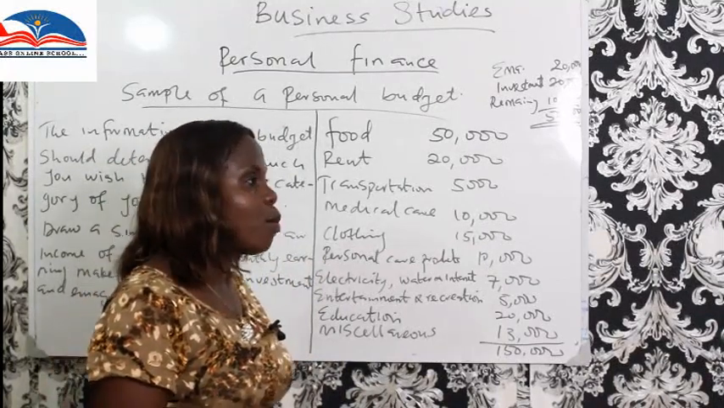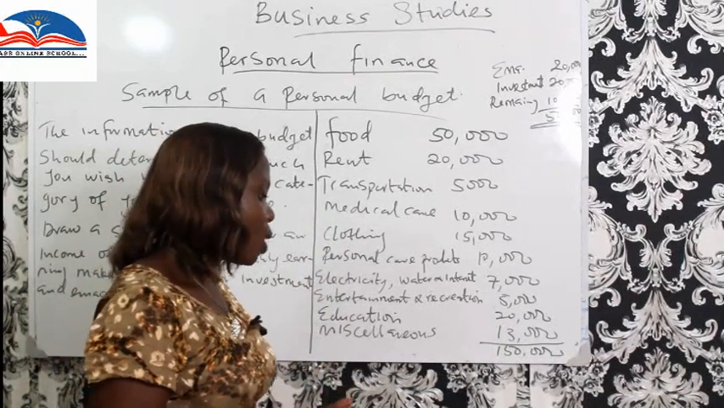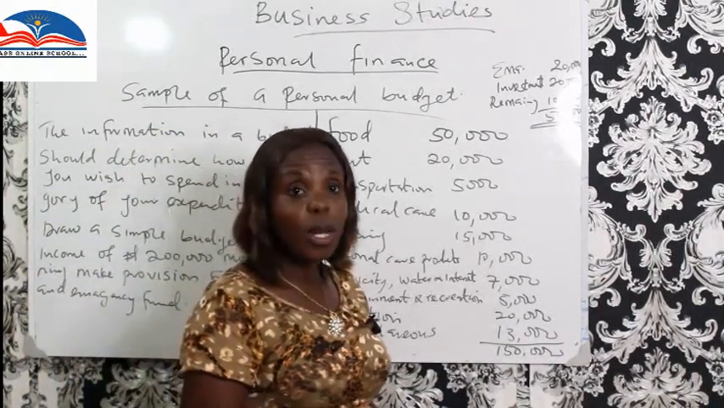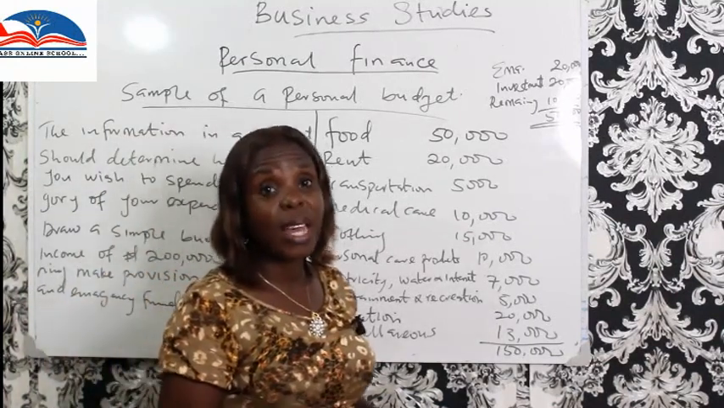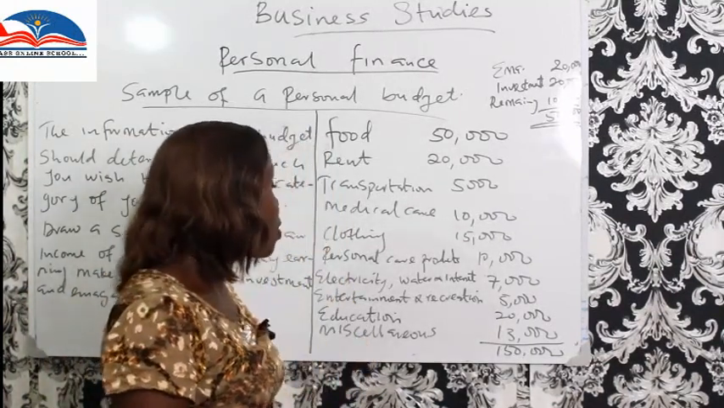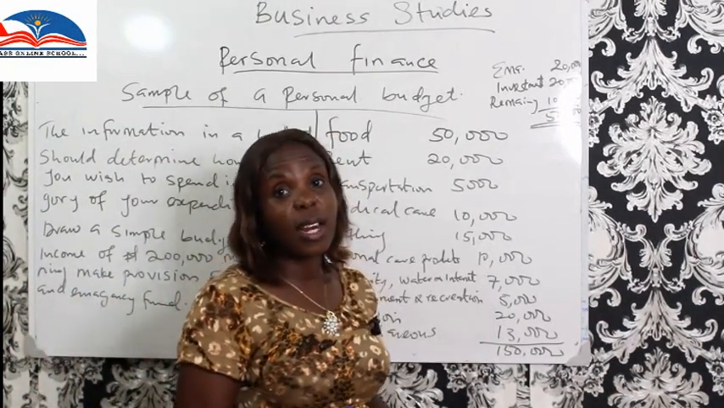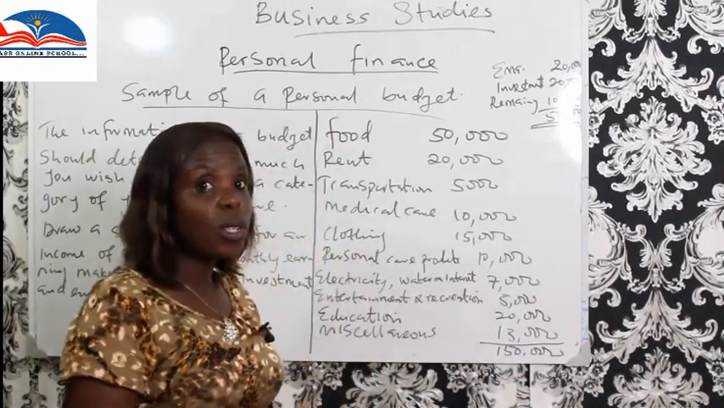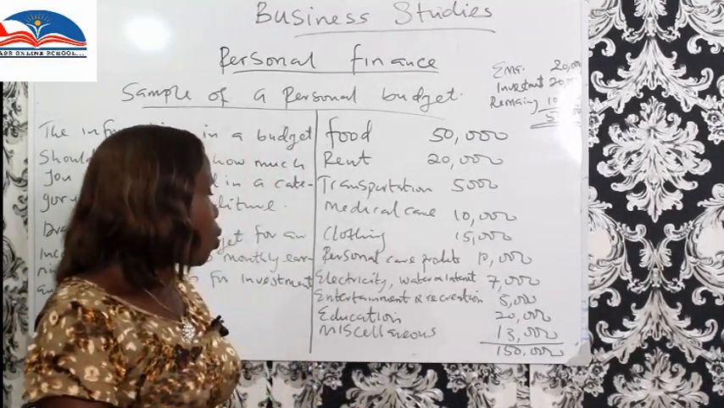At the end of 3 months, 20 times 3 will give you 60,000. You can look for an affordable school. Remember that where you put your children depends on the income you are earning. You will not go and register your child in a school that is paying 150,000 naira, where you know you cannot cater for that with your income. So take what you can afford.